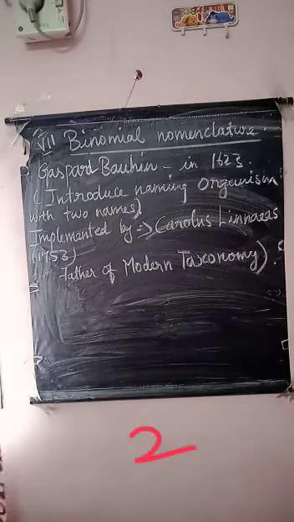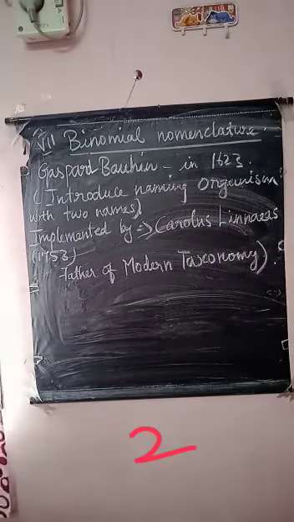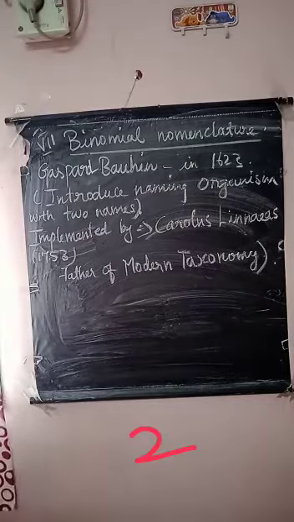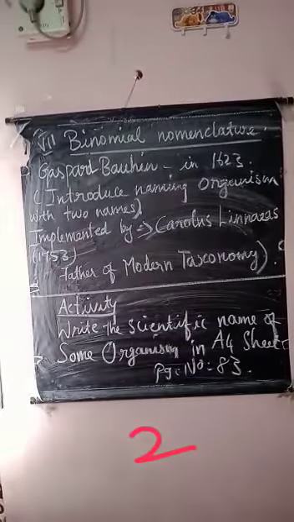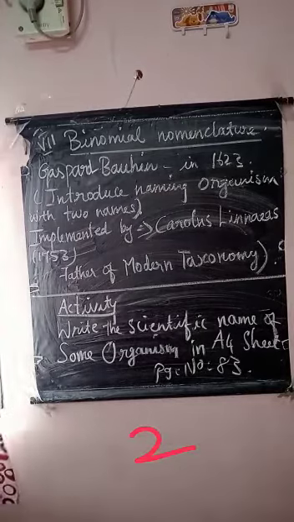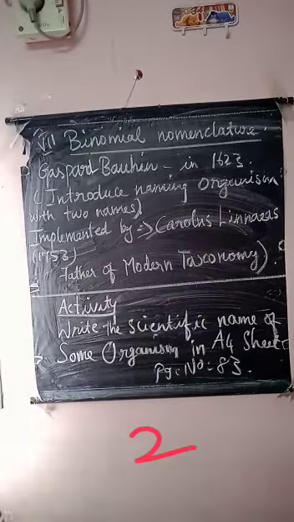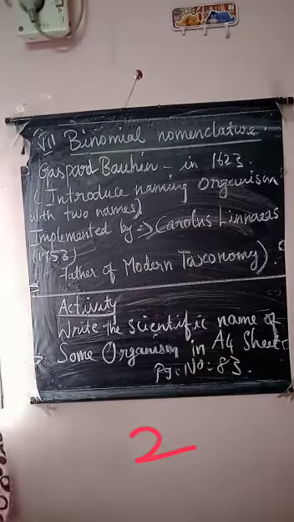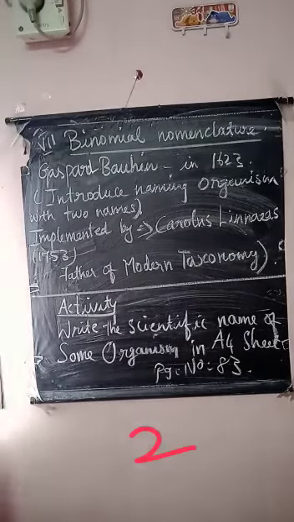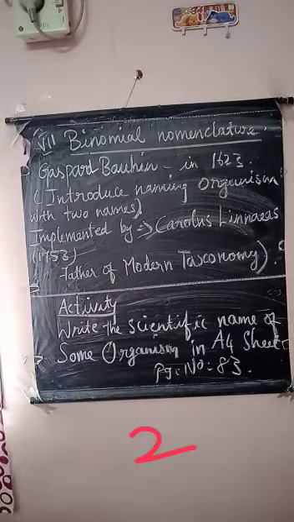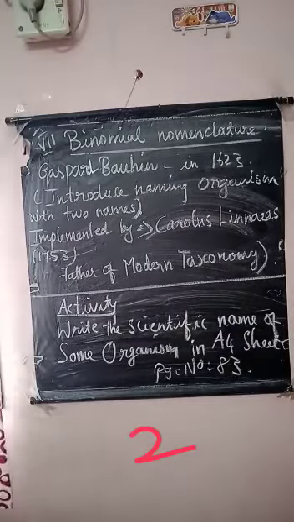So we completed this unit. I will send you the book back exercises soon, so complete that. You have one activity for this lesson. You have to write the scientific names of some organisms given on book page number 83. There are 15 organisms there. Write the scientific names of these organisms on an A4 sheet. So this is the activity for this lesson.